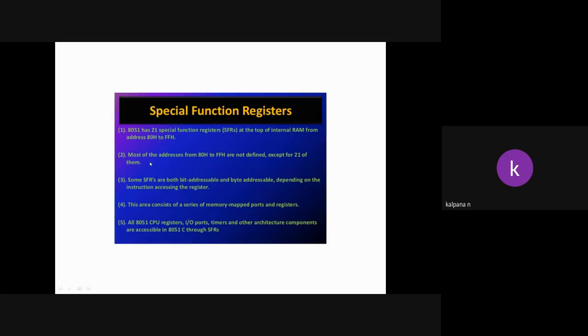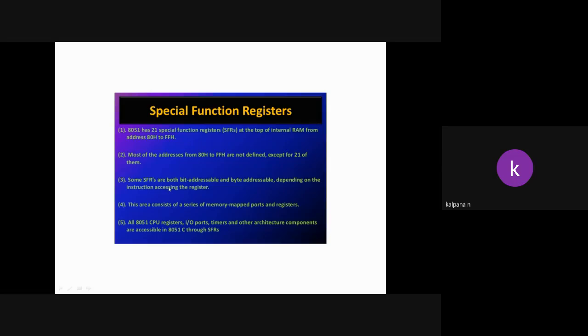The size of all these special function registers is not the same. Like in the processor, 8086 has 14 registers that all have the same size, 16 bits. But here, some of these registers have 16-bit size and some have 8-bit size.